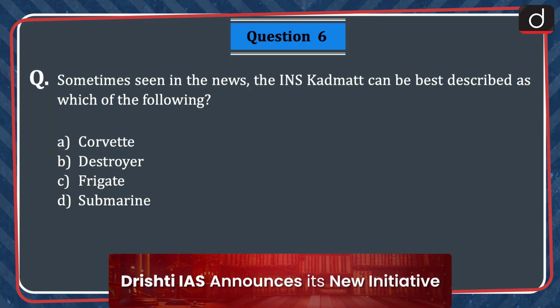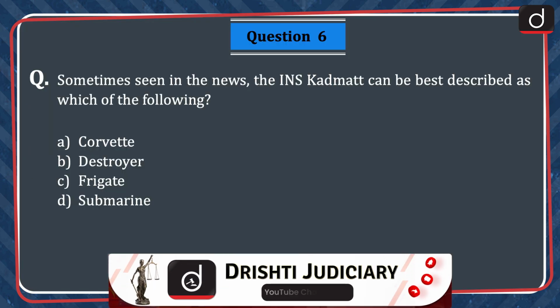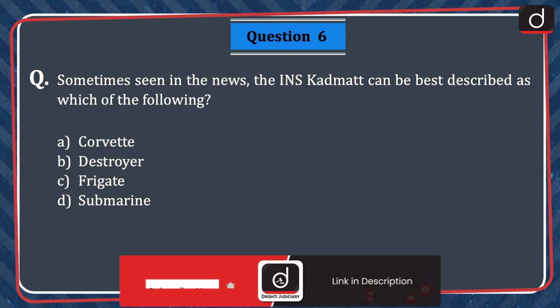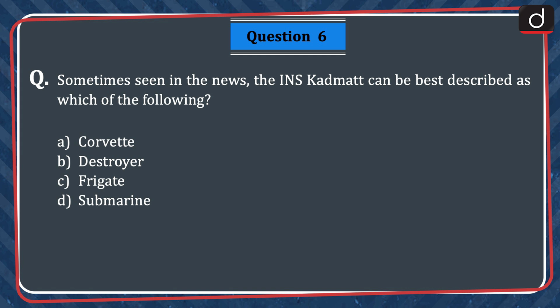Next question is, sometimes seen in the news, the INS Kadmatt can be best described as which of the following? Corvette, destroyer, frigate, or submarine? The correct answer is option A, corvette.